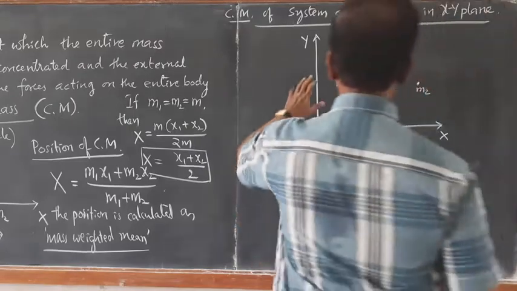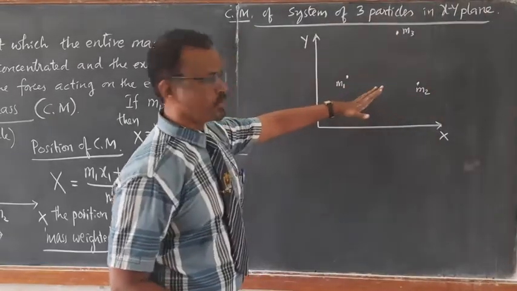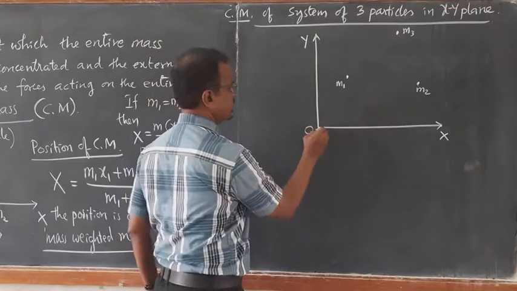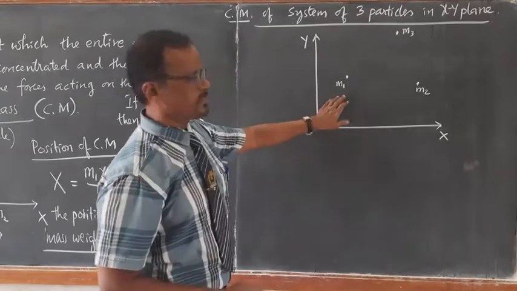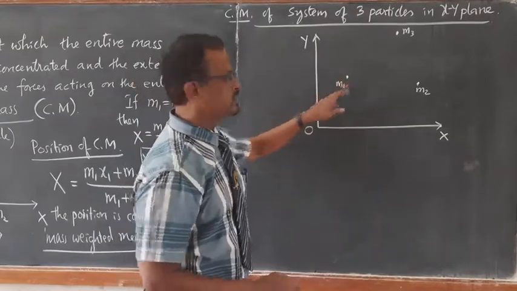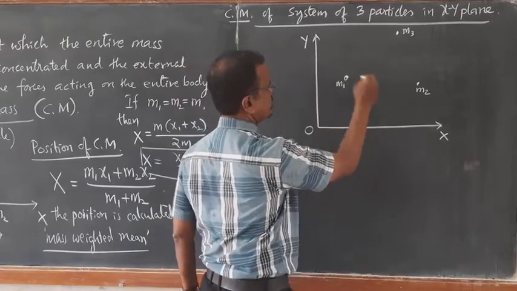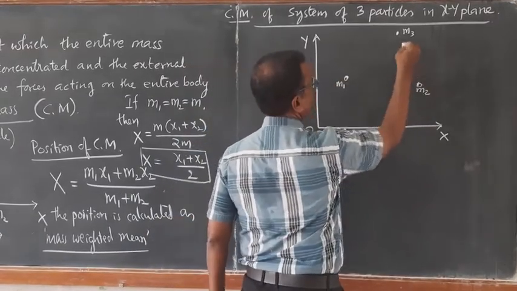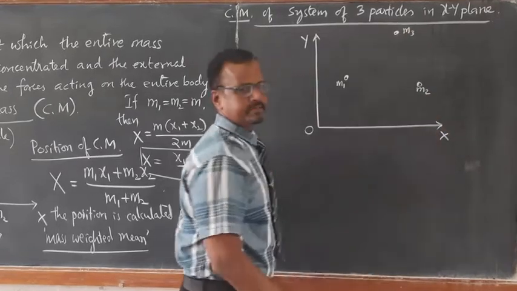Consider a system of three particles on the xy plane. This is the origin, x axis, y axis, and these are the particles of mass m1, particle of mass m2, and particle of mass m3.